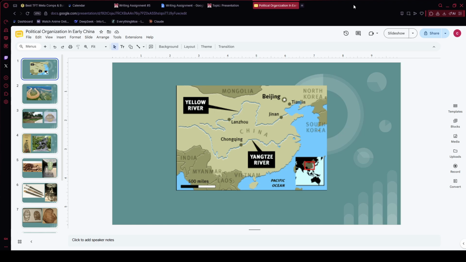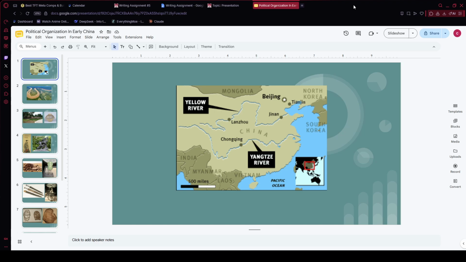Basically, I'm walking through how China went from small farming villages to full on dynasties, starting with the Xia, then the Shang, and finally the Zhou. I picked this topic because I thought it was interesting how a lot of what we think of as China politically, like the idea of a ruler needing legitimacy to stay in power, actually starts forming this early, way before anything we'd recognize as an empire.